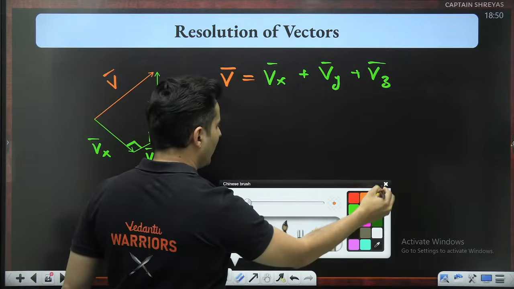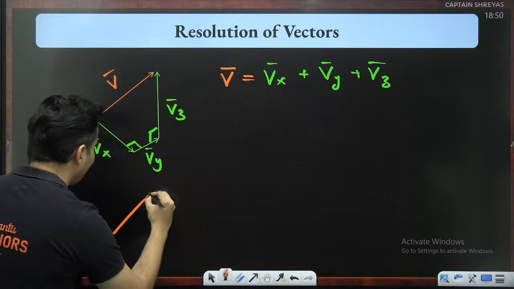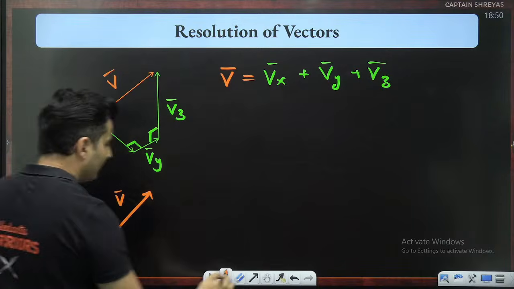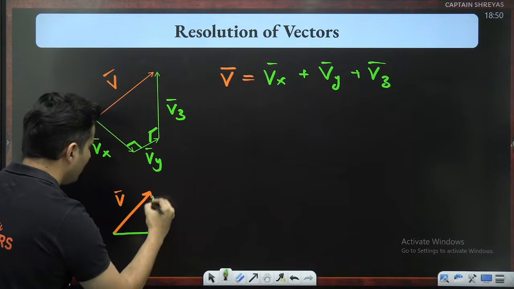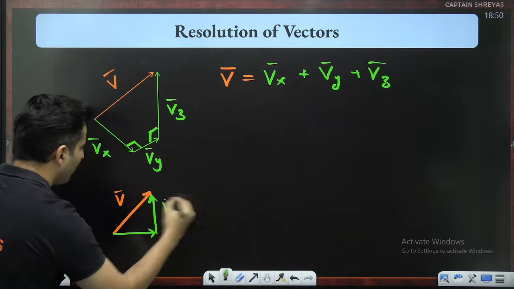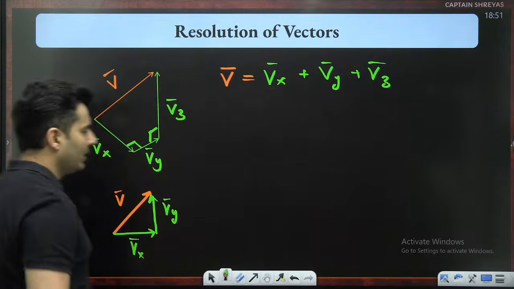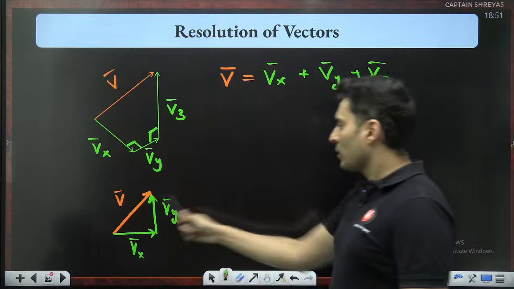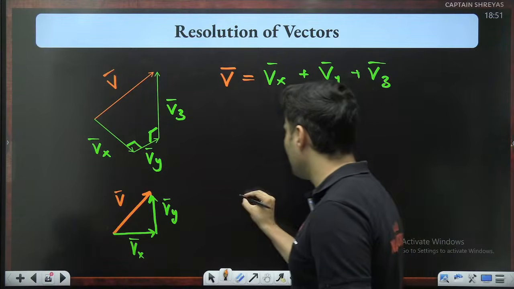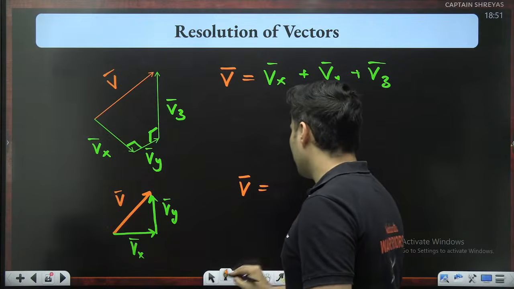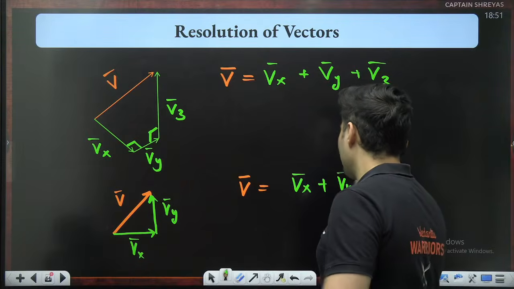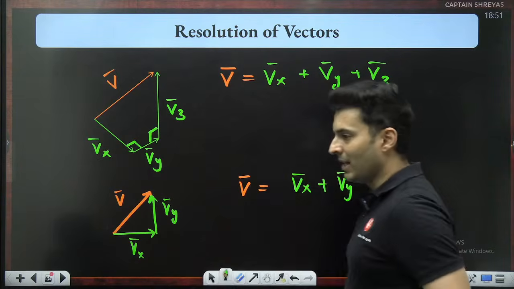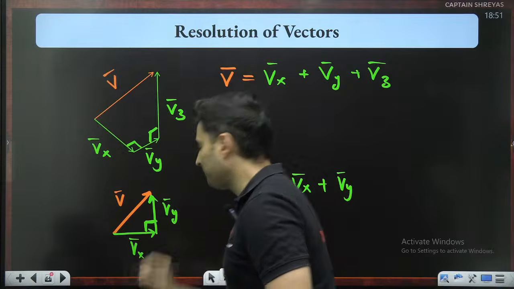If it was in 2 dimension, then it would look very, very easy. This would be our vector, and you will just see two components. One component here, another component here. Maybe the y component and the x component. As simple as that. So, my dear students, in this case, v vector is simply the x component and the y component. If I add them, I'll get back the original vector.